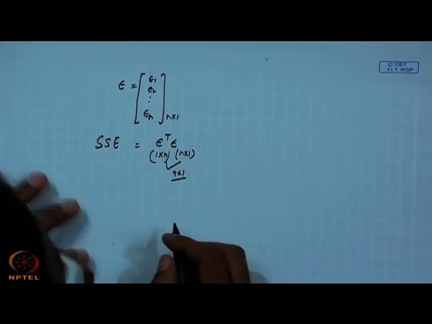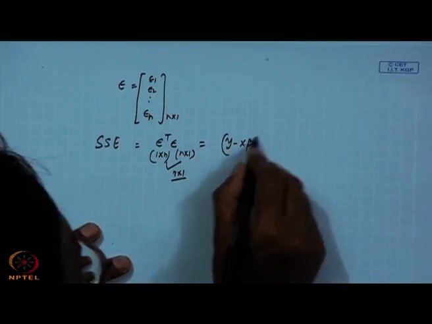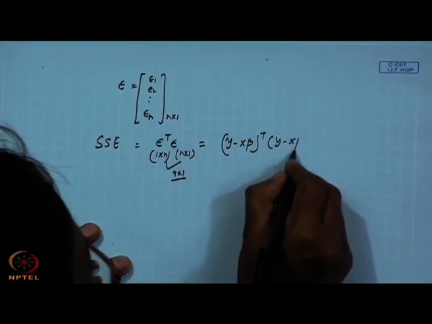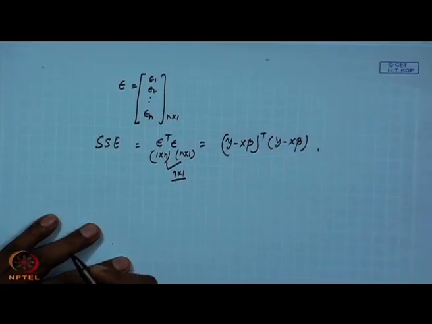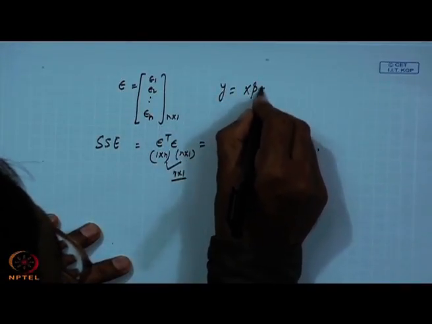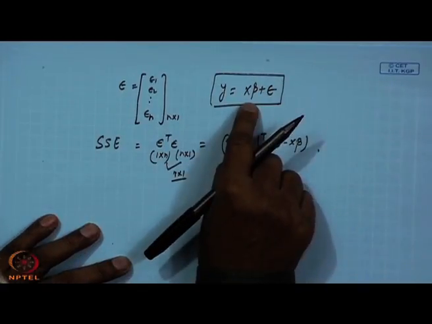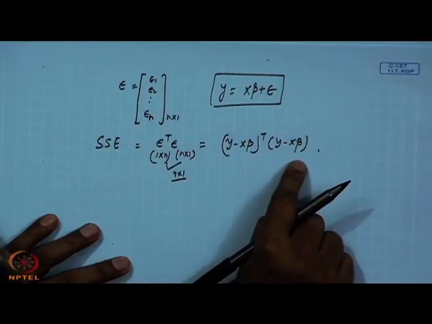If this is true, can we not write it as y minus x beta transpose times y minus x beta? We can write this, because our regression equation is this. So, epsilon is y minus x beta.